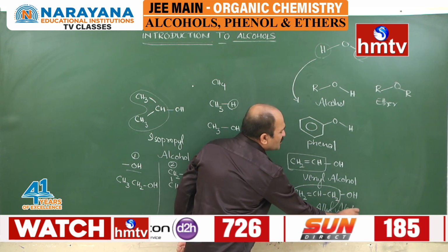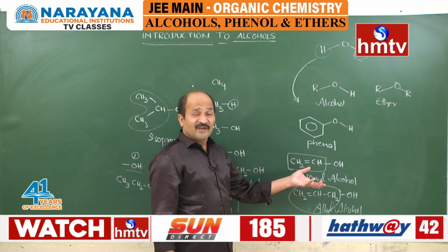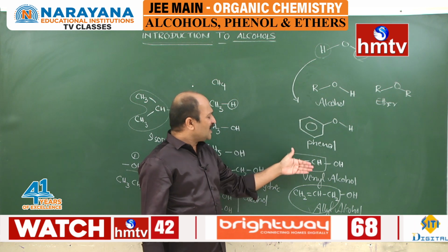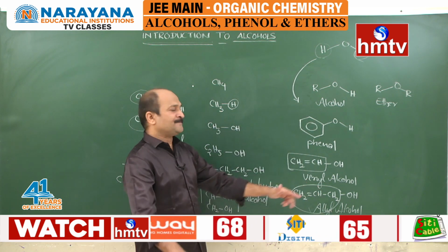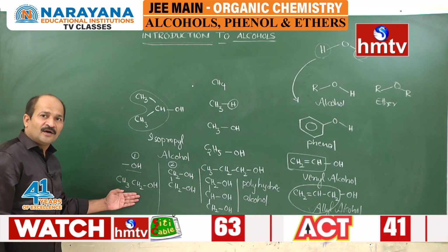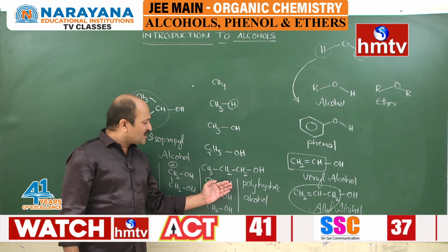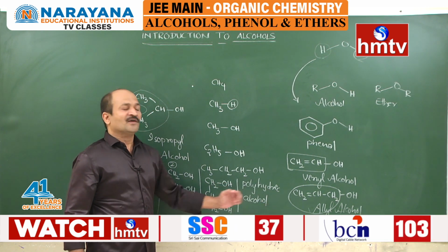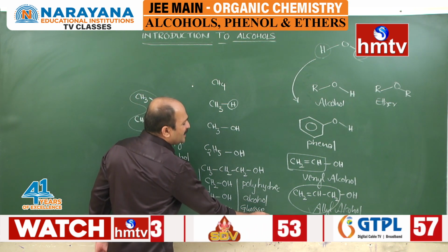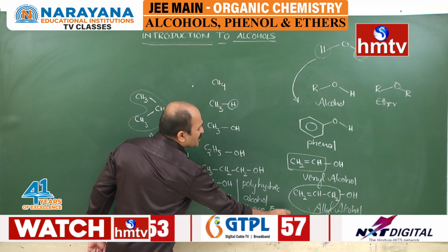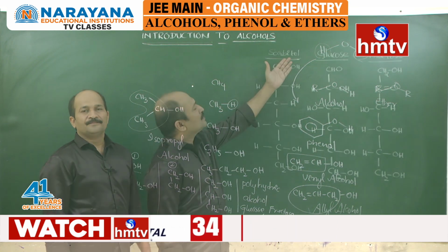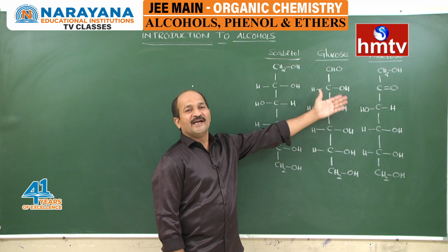So based on the nature of the alkyl group in the given alcohol, they can be classified as alcohols, phenols, vinyl alcohol, allyl alcohol, like that. Based on the number of OH groups: monohydric alcohol, dihydric alcohol, trihydric alcohol and polyhydric alcohol. For polyhydric alcohol, the best examples are glucose, fructose and sorbitol. I want to show the structures of glucose and fructose. These are the examples for polyhydric alcohol.